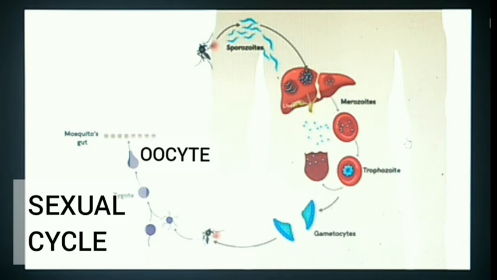The oocyst produces a large number of sporozoites by a process called sporogony. Some sporozoites reach the salivary gland of the mosquito. When an infected mosquito sucks the blood of a healthy person, the sporozoites are released into the blood through the saliva of the mosquito to repeat the cycle again.